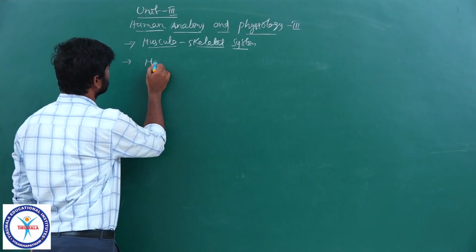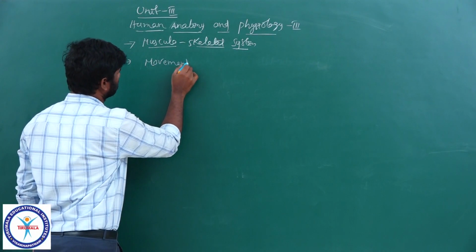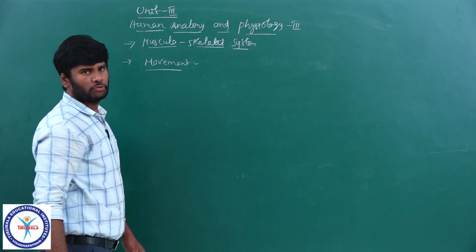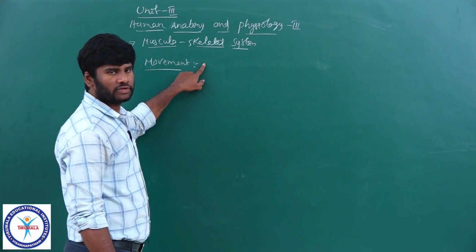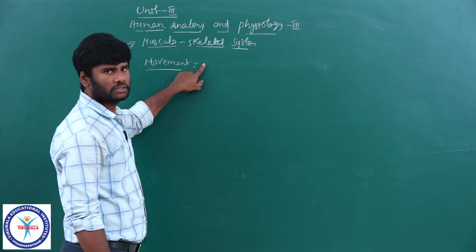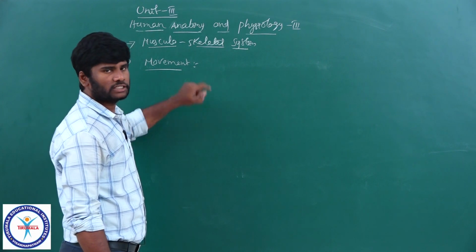First, movement. What is movement? Movement is one of the significant features of living organisms, including plants. Plants and animals exhibit various kinds of movements.